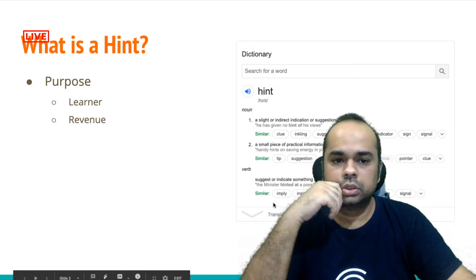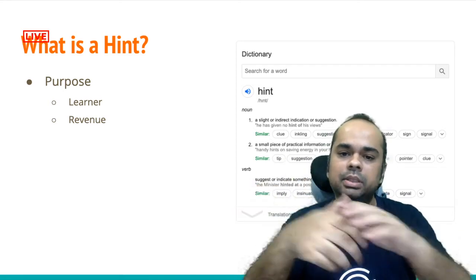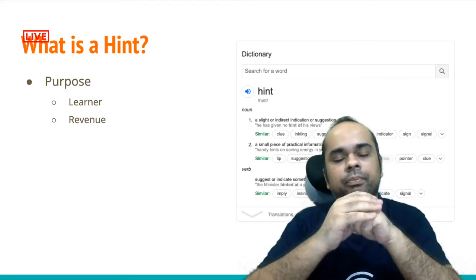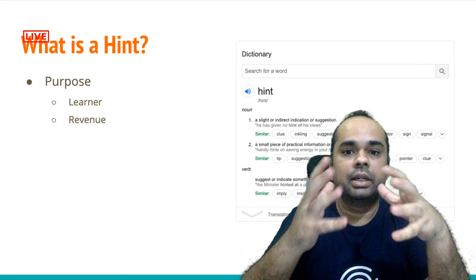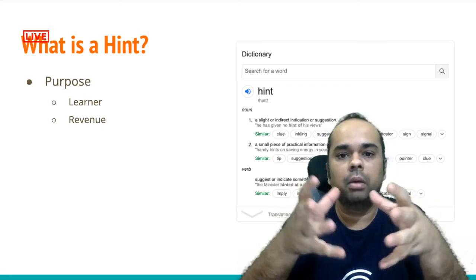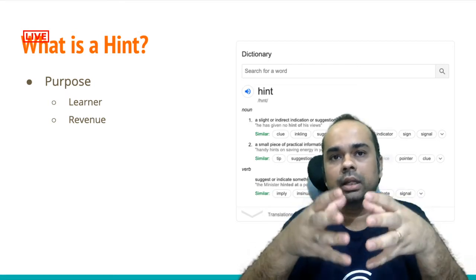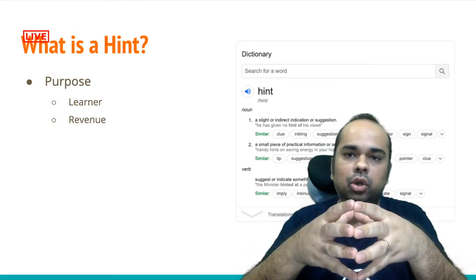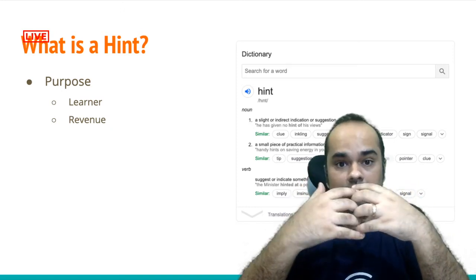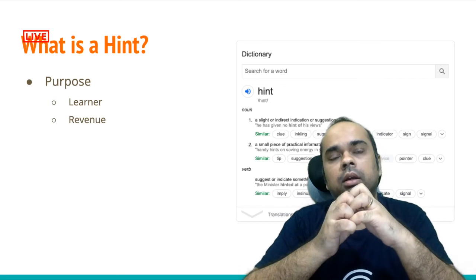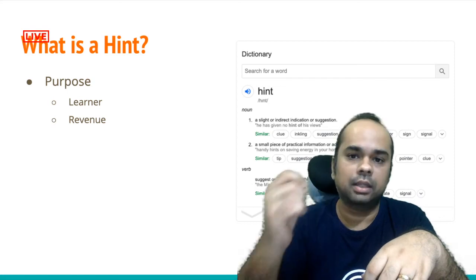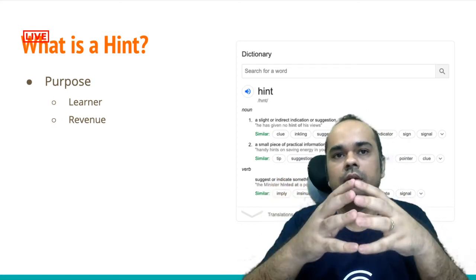So what is a hint? A hint is basically a slight indication or suggestion. It just nudges you, it pushes you, that kind of thing. I think it has a very critical function. When anyone is picking up a skill, or learning a language, which is a function of developing some understanding and having a fair amount of muscle memory going into it, they will get stuck. And getting stuck is not a bad thing. Getting stuck is a good thing.